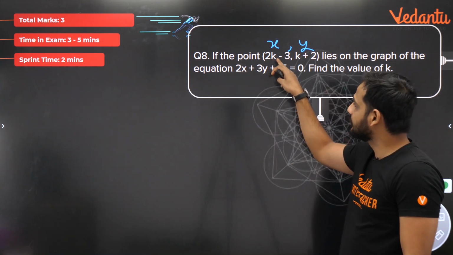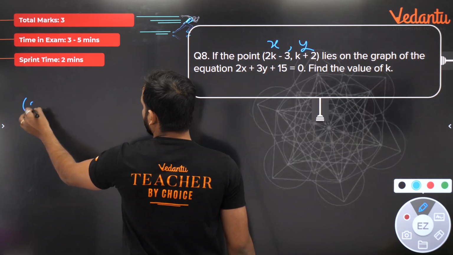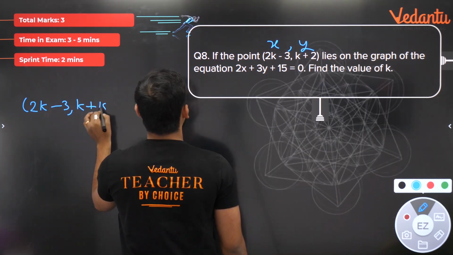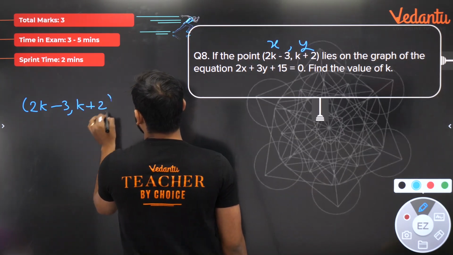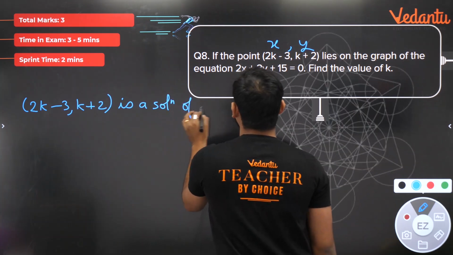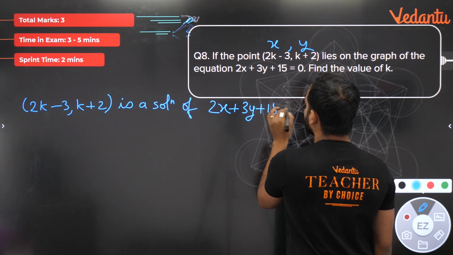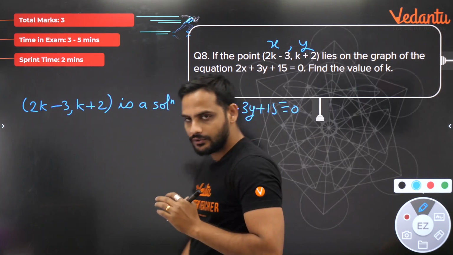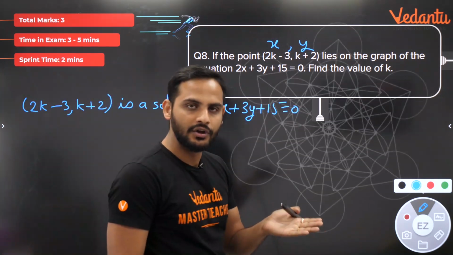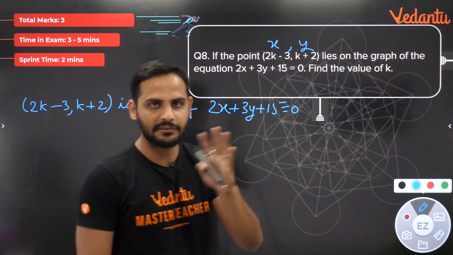That means this point is a solution of this equation. So 2k minus 3 comma k plus 2 is a solution of 2x plus 3y plus 15 equal to 0. Bachcho, you need to understand that whenever a point lies on a graph, it means it is a solution. Or if a point is a solution of a line, that means it will lie on the graph.